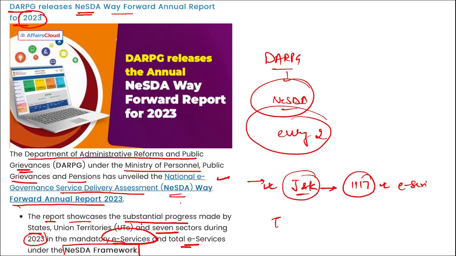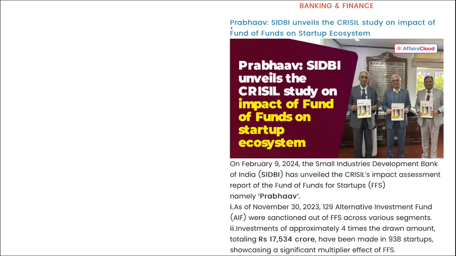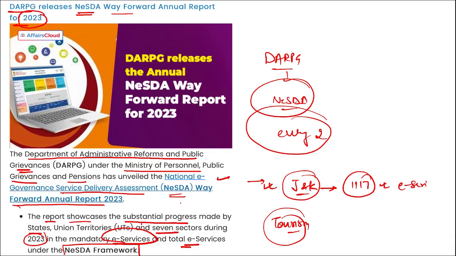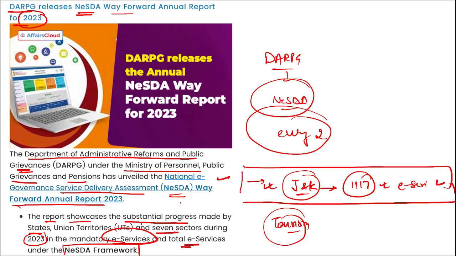Right? Then if we talk about tourism, tourism sector achieved the highest saturation for all the mandatory e-services in 23 out of 36 states and union territories. Right? Next is Prabhav. See, before moving on, remember this point. This single point is the most important point of this current affair, right? That Jammu and Kashmir has topped the list of maximum number of e-services provided, that is Jammu and Kashmir. Correct? And DARPG, they have released the annual NESDA Way Forward report for 2023.